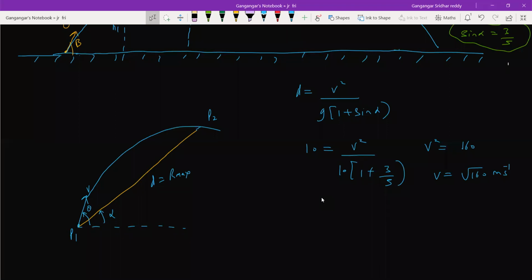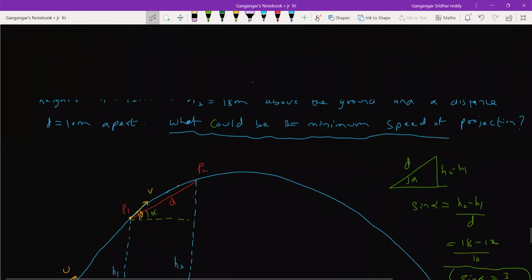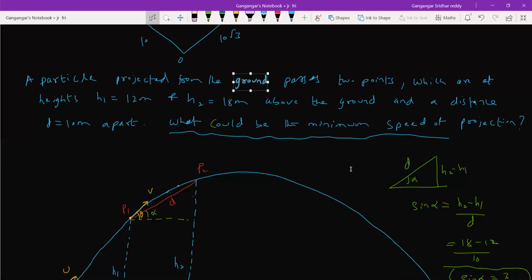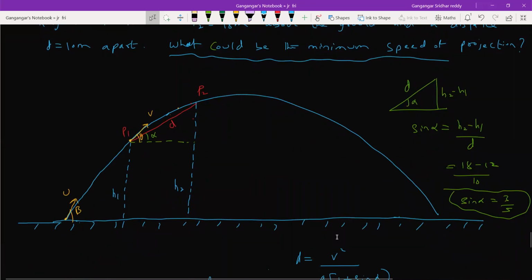After getting that V, what I do is I will go from the point of projection to point P1. Okay, now can we apply from O to P1? So we have to calculate u. Now we know the value of V. I got it from that particular concept.